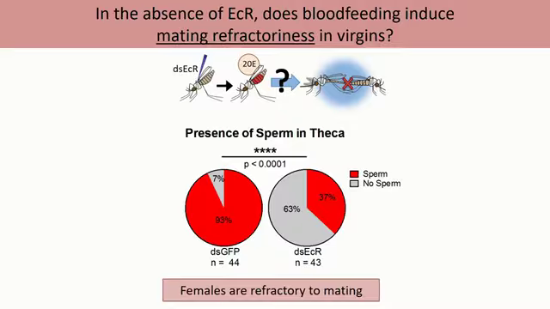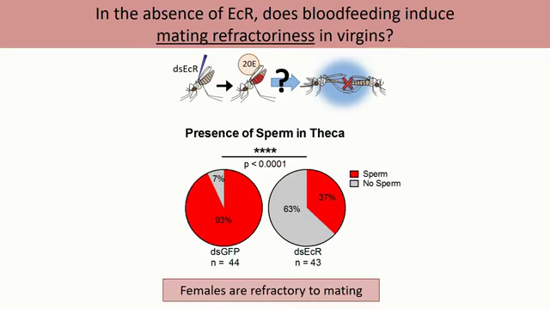And so by looking at both this abnormal plug transfer and the absence of sperm in the theca after a mating event, it would seem that in the absence of ECR, this blood feeding is also inducing refractoriness to mating, particularly at the level of insemination.